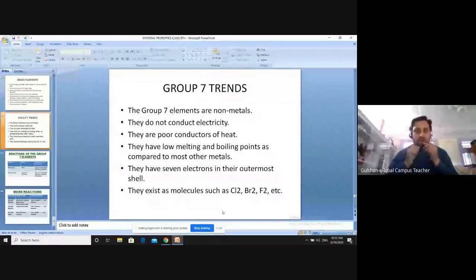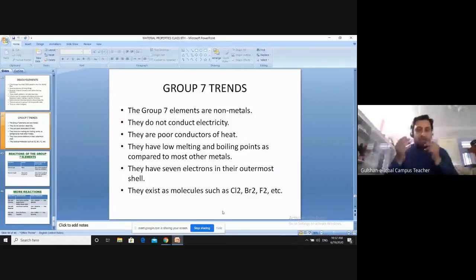Okay. Again, in the properties, property number 1 is that group 7 elements are non-metals. They do not conduct electricity. They are poor conductors of heat. They have low melting and boiling points compared to most other elements in the periodic table.